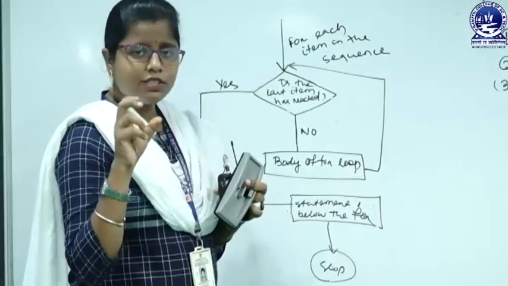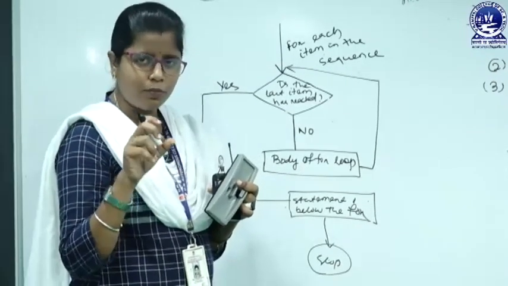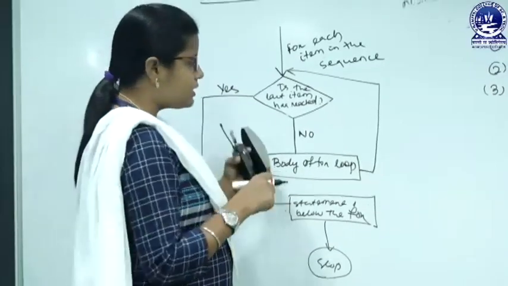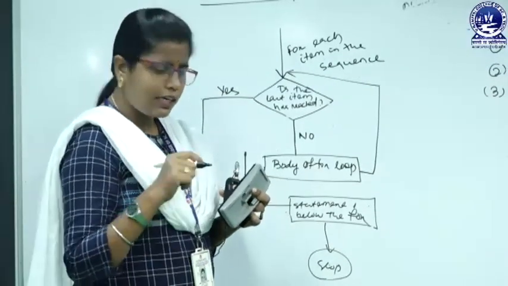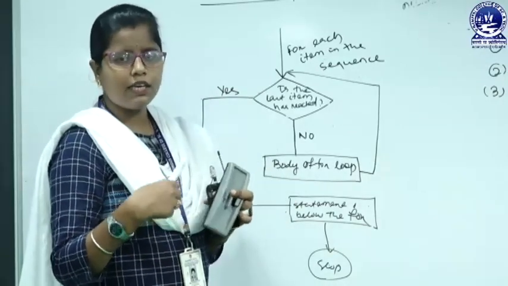We have some sequence of data, then we will check for a particular list or for a particular sequence or for a particular range, whether the last item has been reached. If no, then we will go for the body that will be repeatedly executed.